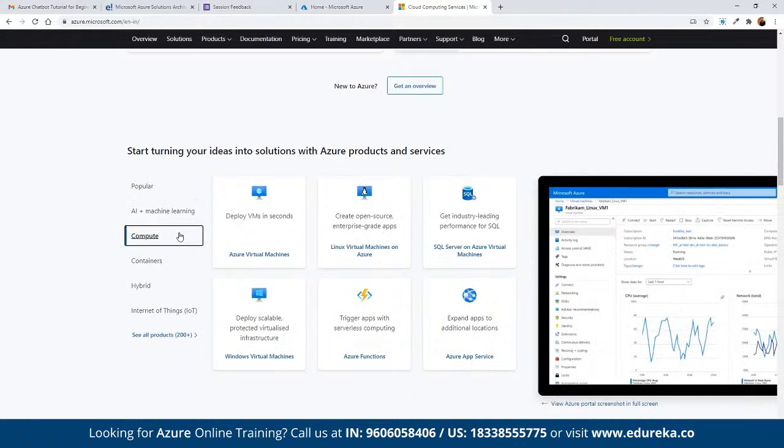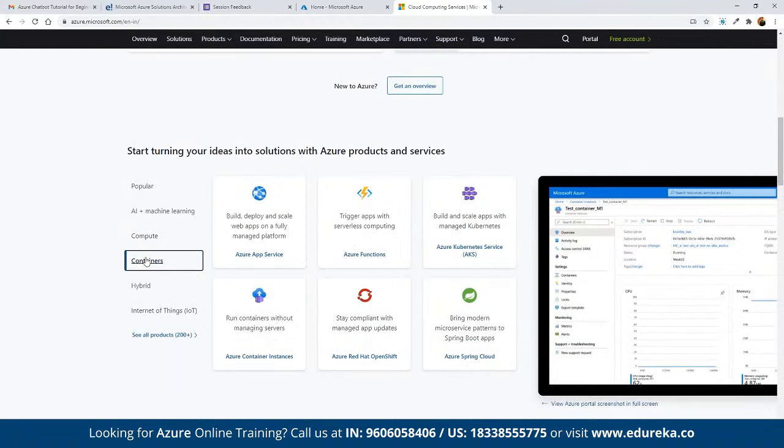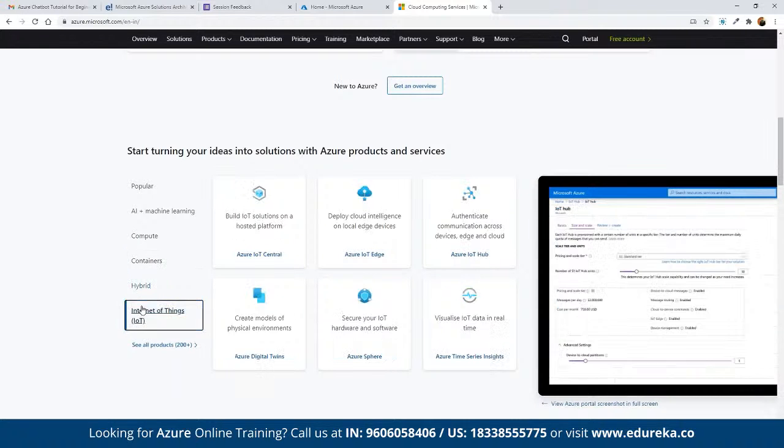Then we have services under computation, including deployment of VMs on the serverless computing platform as a part of Azure Functions, Azure App Services for deployment. Let's just say we have Beanstalk. So there are multiple services offered under computation. Then we have services for management of containers, specifically when we are talking about the DevOps environment. Then we have services offered under IoT. So there are multiple services being offered as per the requirement.